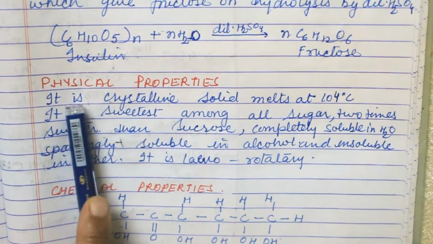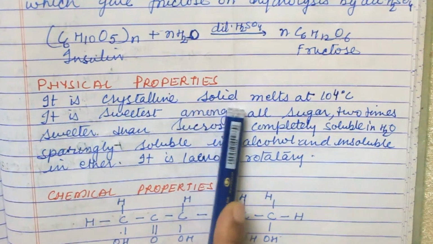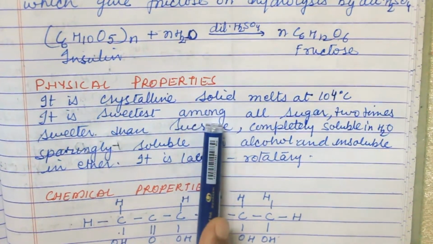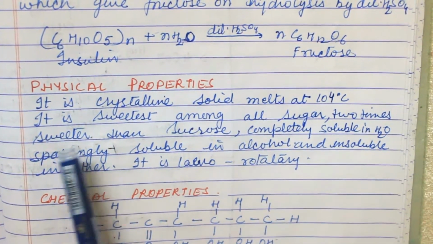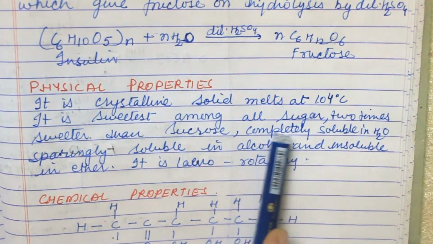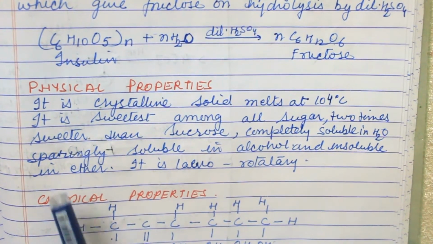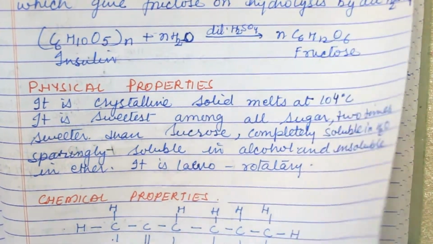Now physical properties: it is a crystalline solid, melts at 104 degrees centigrade. It is the sweetest among all sugars, 2 times sweeter than sucrose, completely soluble in water, sparingly soluble in alcohol, insoluble in ether, and it is levorotatory.